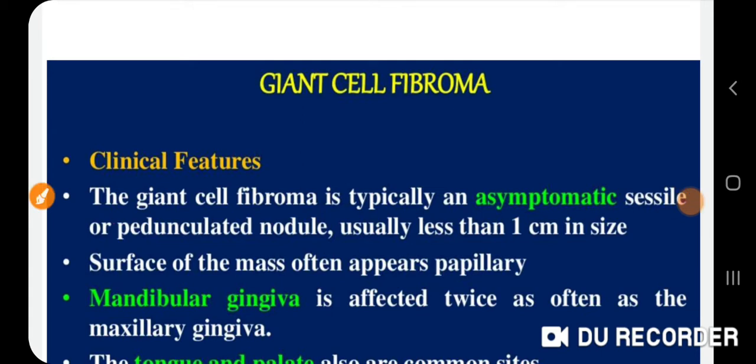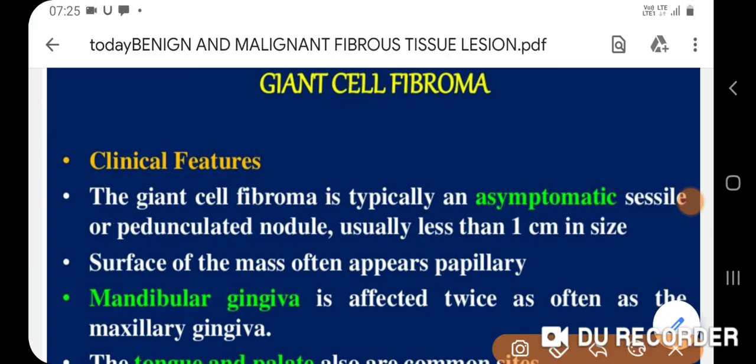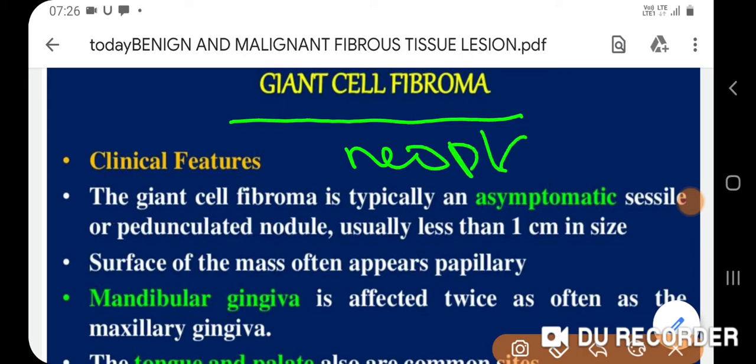Today I am discussing the benign fibrous tissue lesion, and this is the continuation of oral fibroma. After that, we will discuss another lesion, that is giant cell fibroma. Basically, it is a distinct neoplastic entity which arises from the connective tissue.